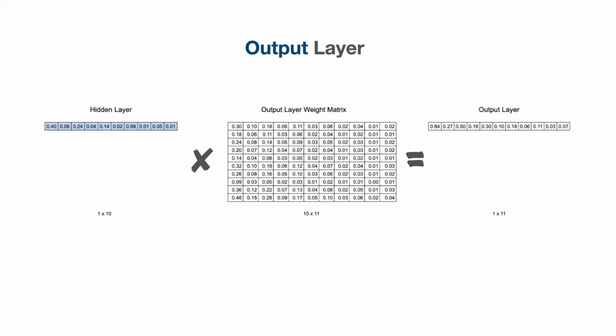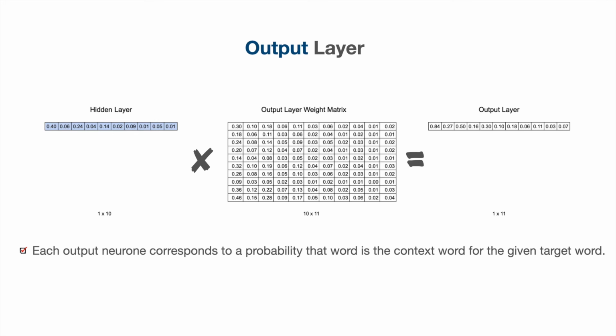Now let's focus on the output layer a bit. We know that the output layer is accompanied by an output weight matrix. Dimension of this weight matrix is word vector dimension by vocabulary size. And output layer is a softmax regression classifier. Each output neuron corresponds to each word in the vocabulary. Each neuron passes through the softmax function, which outputs a probability between 0 and 1. Each output neuron corresponds to a probability that the word is the context word for the given target word. This number is higher for those words which are close to the target or center word.